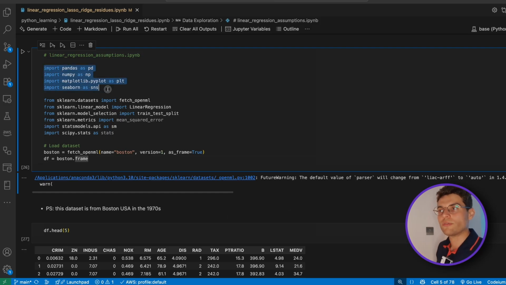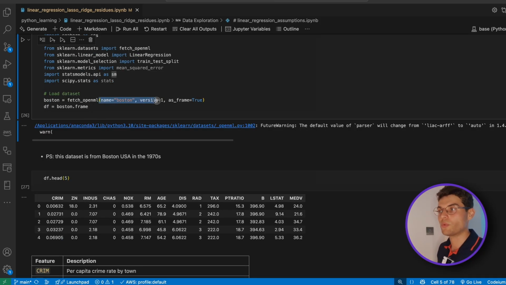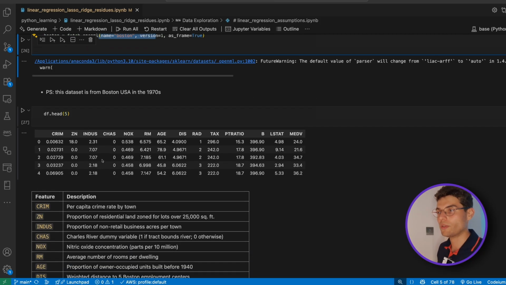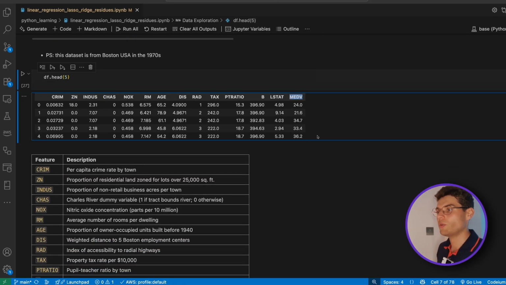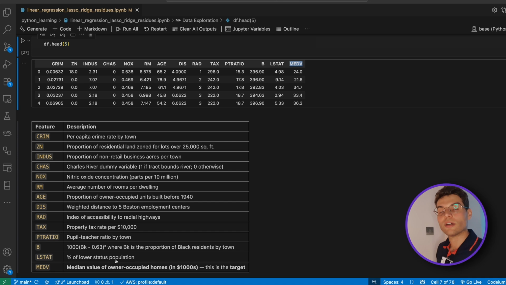So we're just importing a few Python libraries, to work with tabular data, with numerical values and arrays, and this is to visualize. And we're using scikit-learn here for machine learning. And we just bring the data and it looks like this. We're just showing the first 5 rows and we can see these are all the features. So here we have this one, median value, is our target feature. So this one is the one that we try to predict, and all the others will be our independent variables.